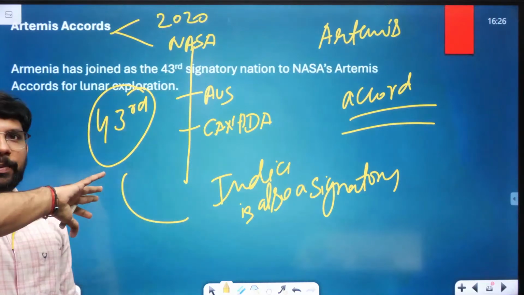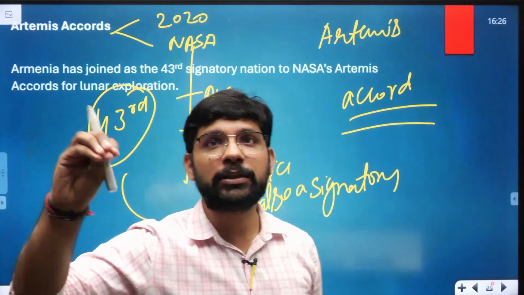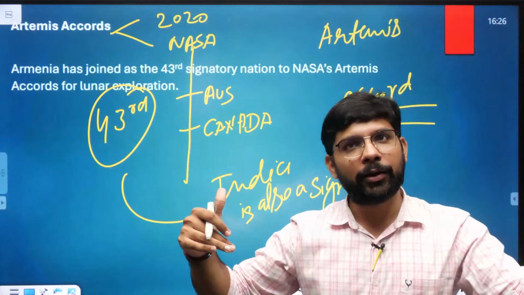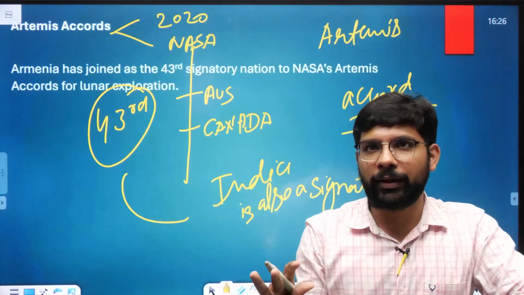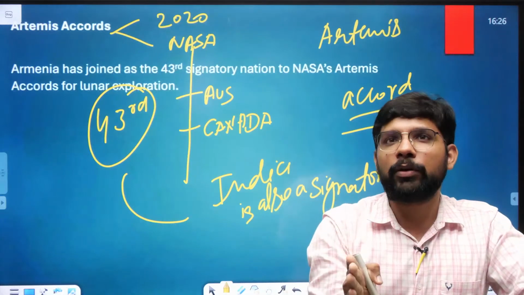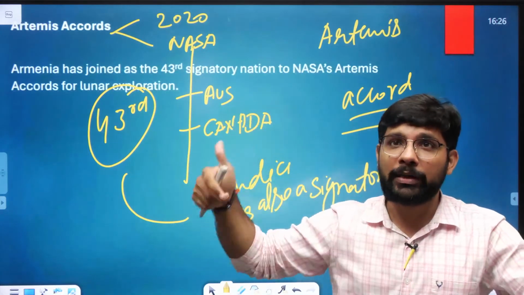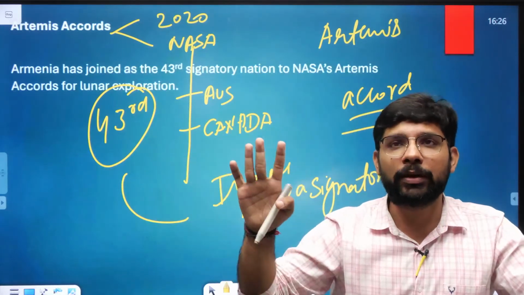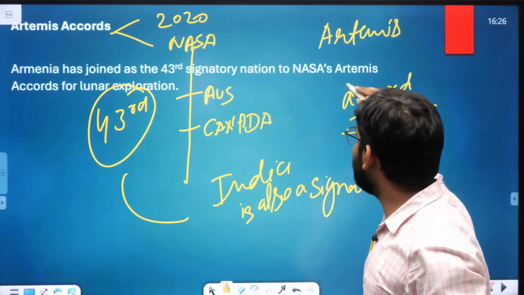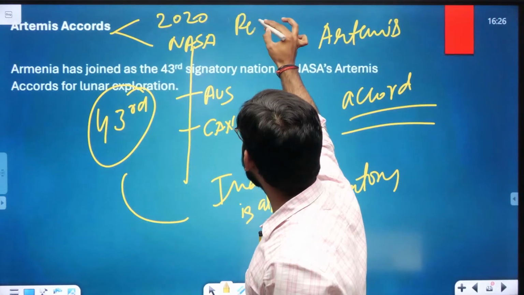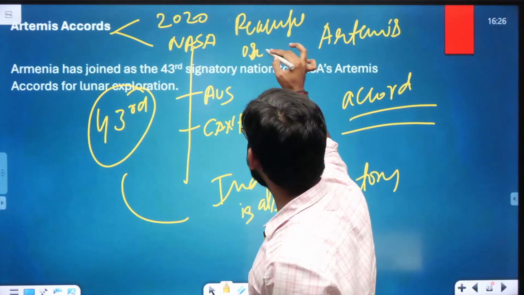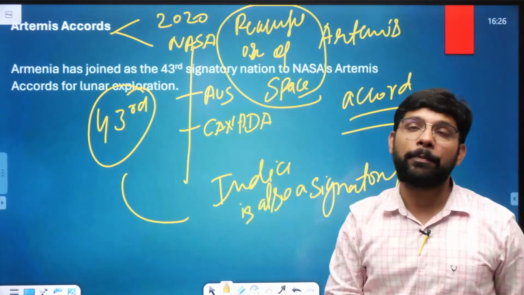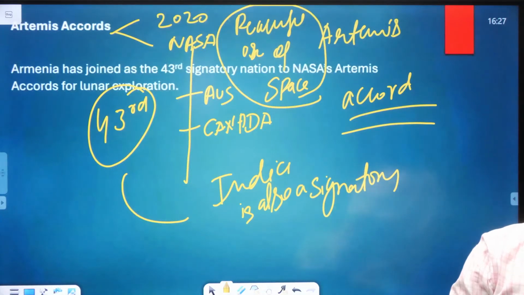What is the accord specifically saying? The accord is saying the peaceful use of outer space. Outer space का peaceful use करना है. We are not going to use outer space for warfare. We are using space and technology for peaceful use, to provide public services. Peaceful use of outer space is the main idea behind the Artemis Accord.